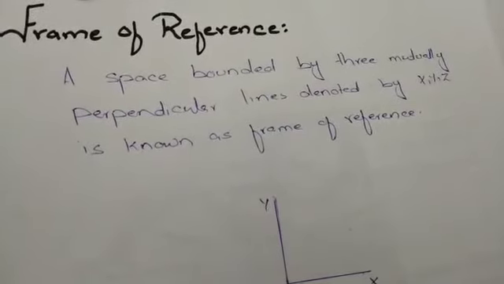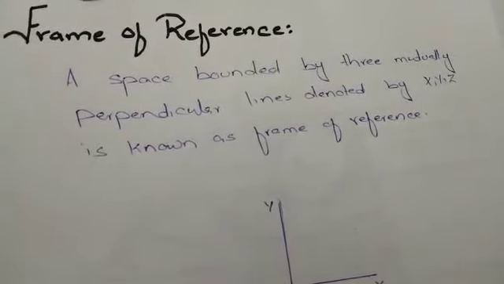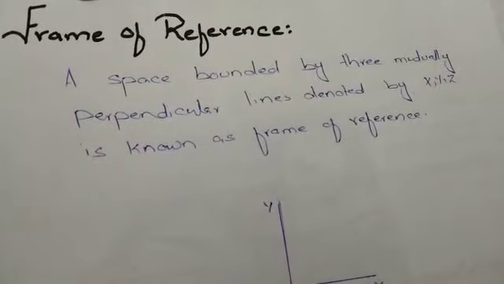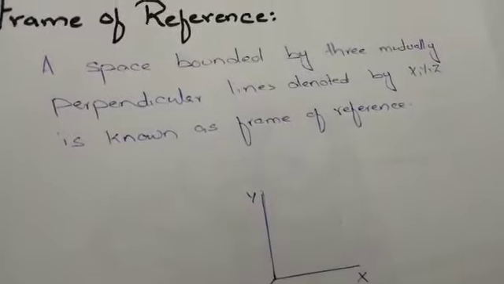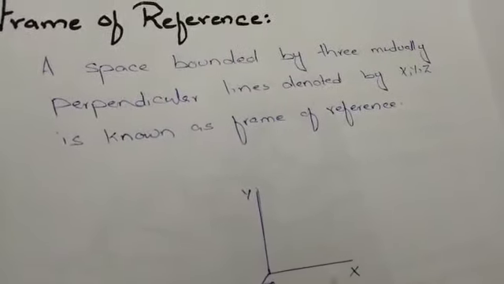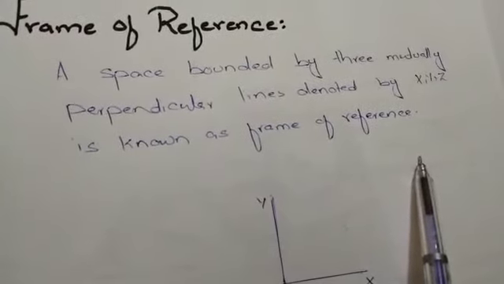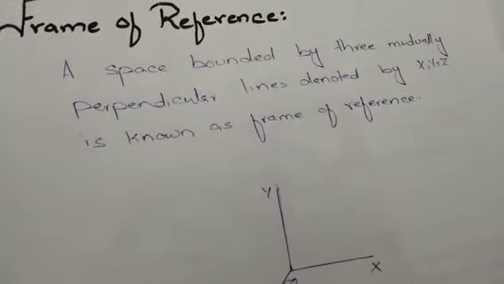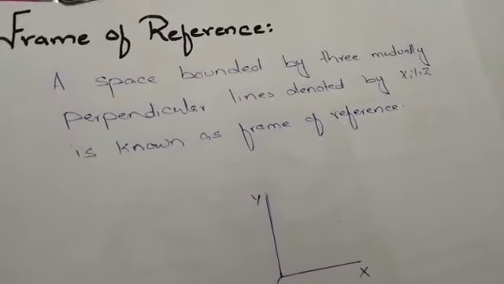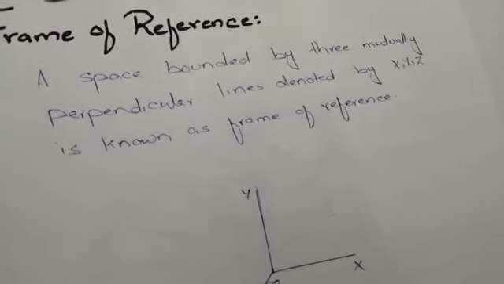By absolute we mean fixed, and by relative we mean that the value is not fixed, it's different with respect to different observers. So an object may be in a state of rest with respect to one frame of reference, with respect to one observer, but the same object may be in a state of motion with respect to another observer, who is in a second frame of reference.